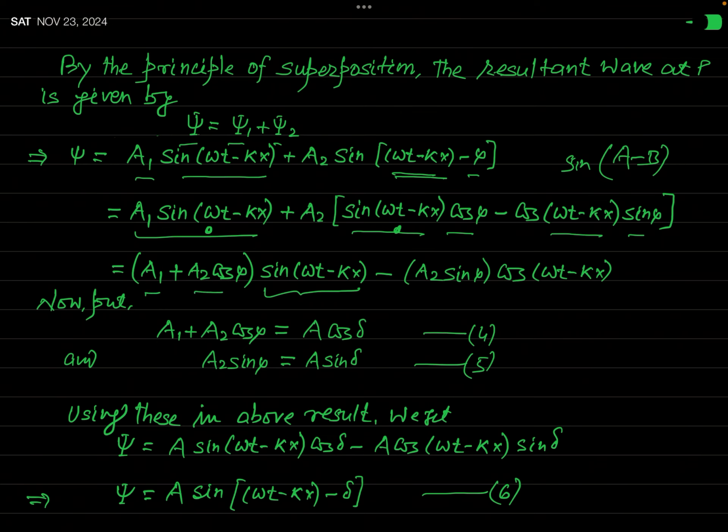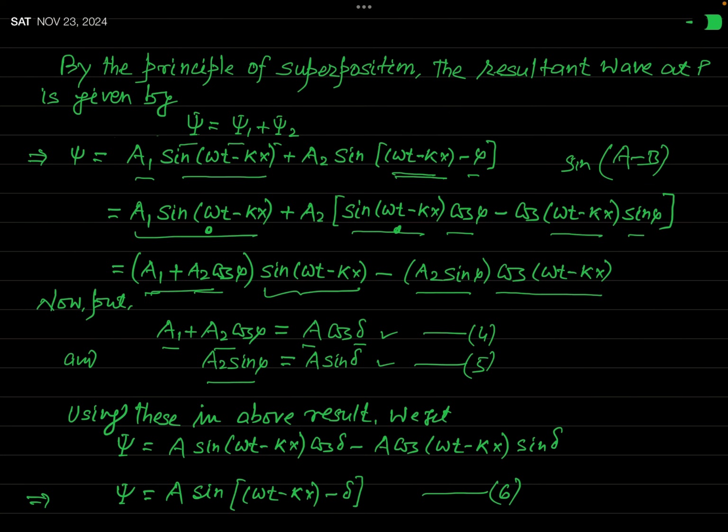Now to cast this equation in a convenient form, let us substitute a1 plus a2 cos phi, which is present here, equal to A cos delta. We assume it. And a2 sine phi, we assume that this is A sine delta. You can see this is our supposition. You don't know this A, you also don't know this delta, so we must evaluate the value of A and delta. Actually, A will be the resultant amplitude, that is the amplitude of the resulting wave, you will see later on.